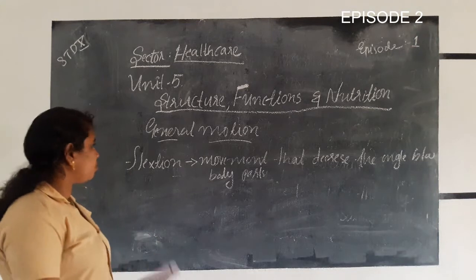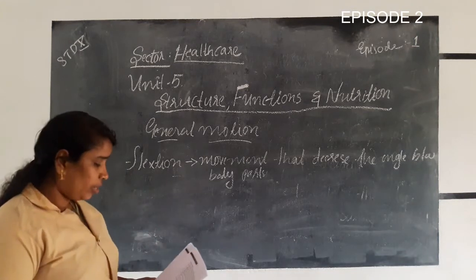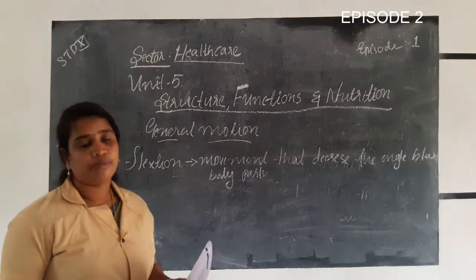Okay, that is the first kind of motion. Next one, extension.